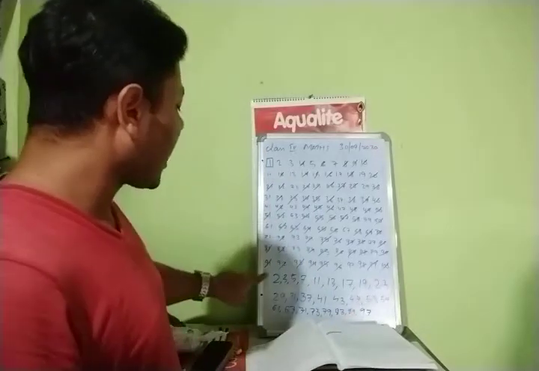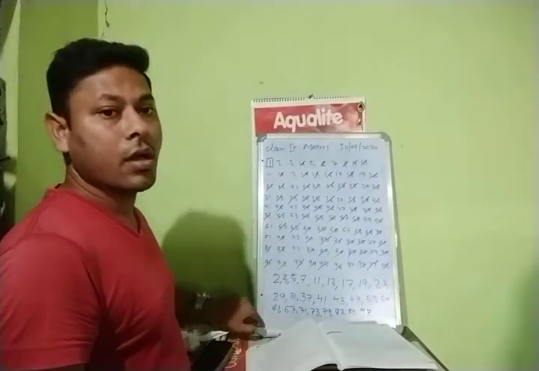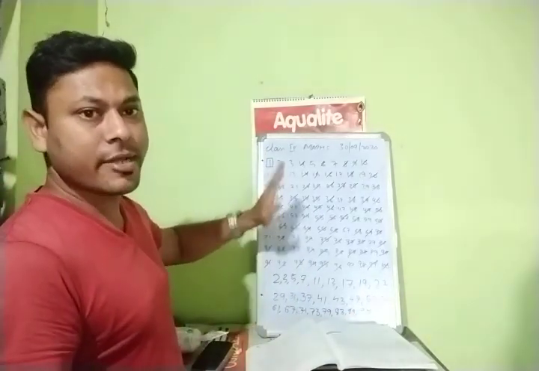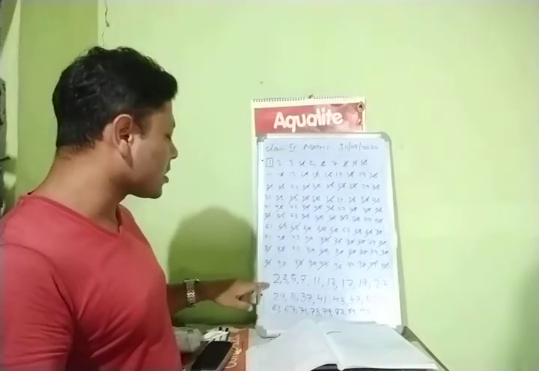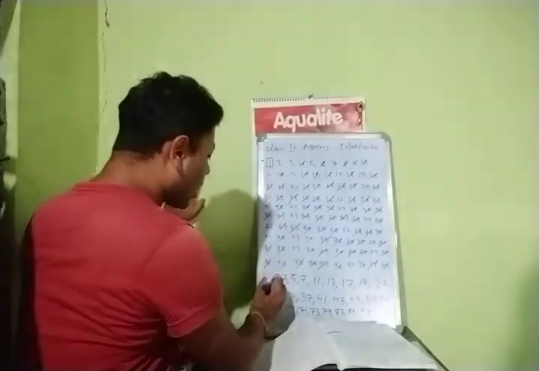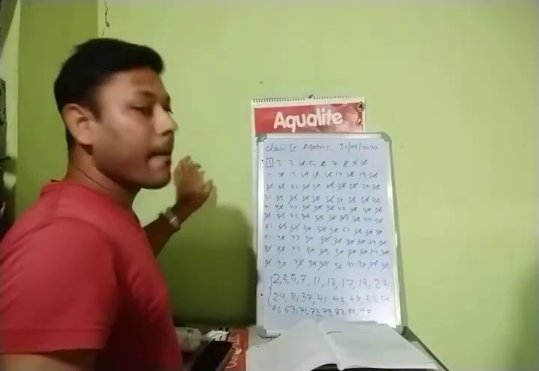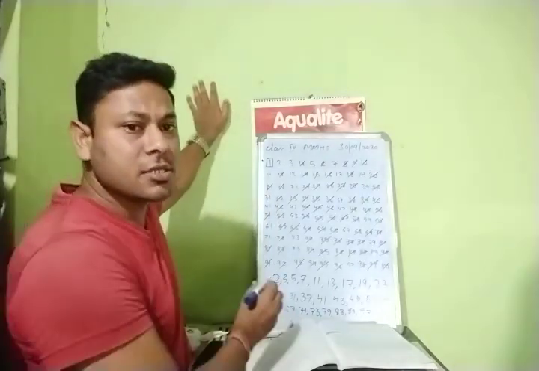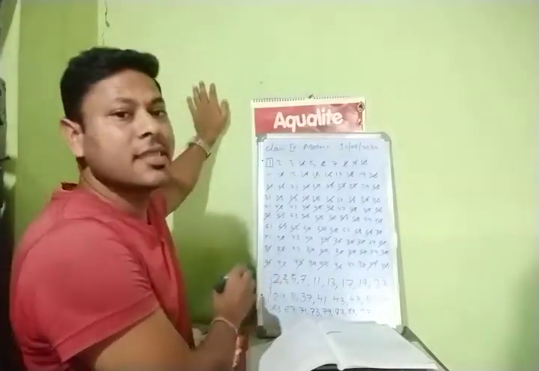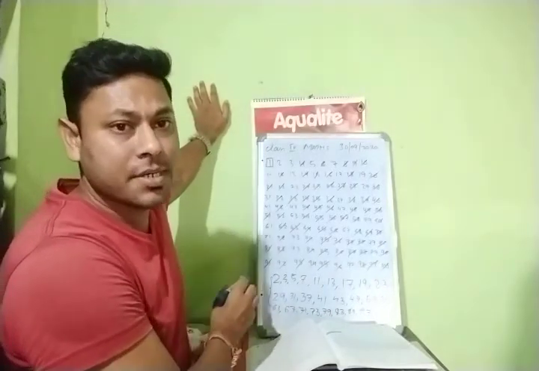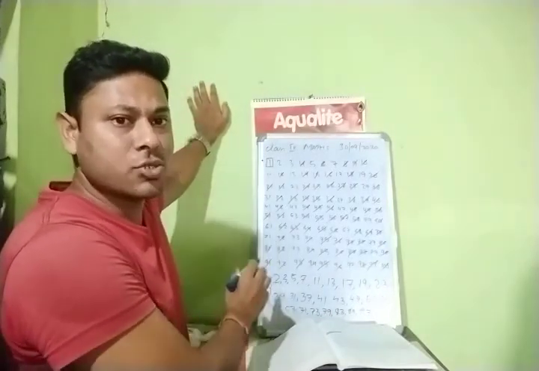Okay, these are the numbers left not cut, right children? The rest of the numbers are cut. These are the numbers which are not cut. These all are the numbers known as prime numbers. What are all these numbers known as, children? These are the prime numbers, right children? I hope you understood this.